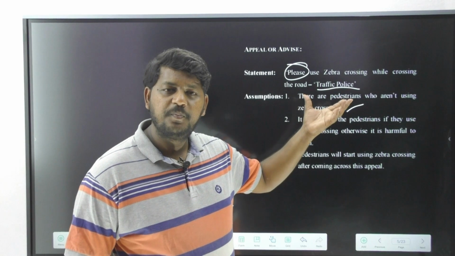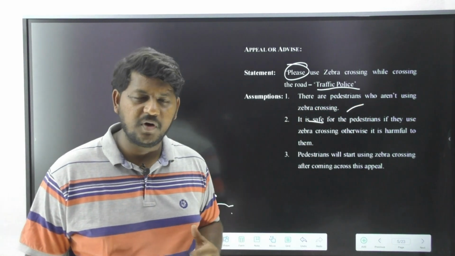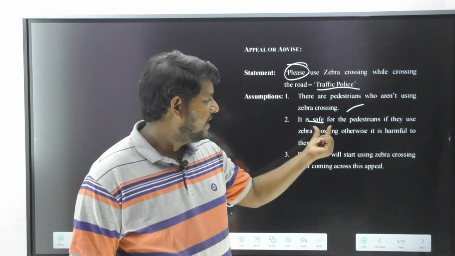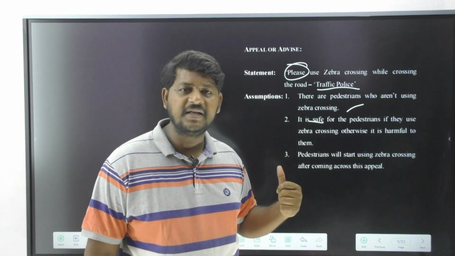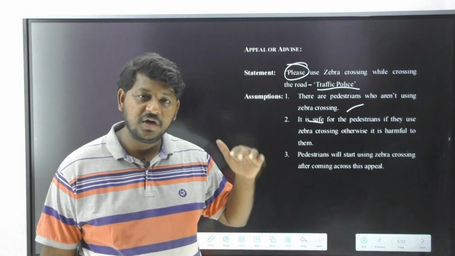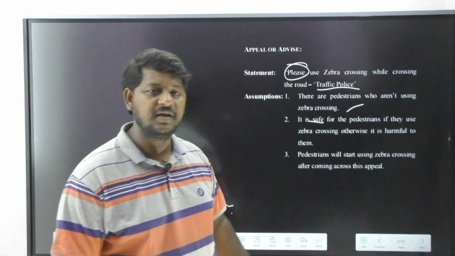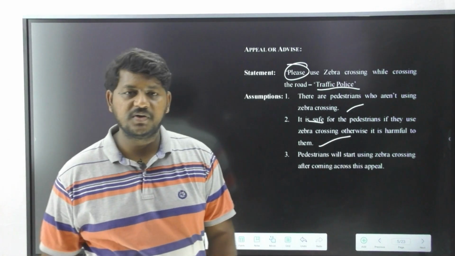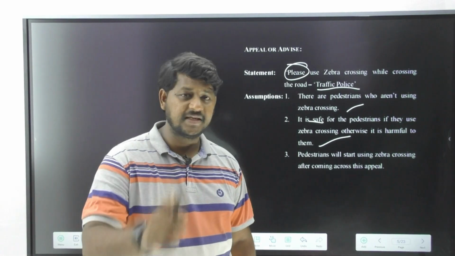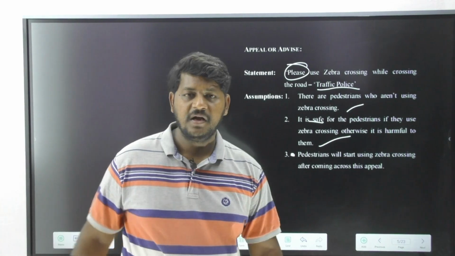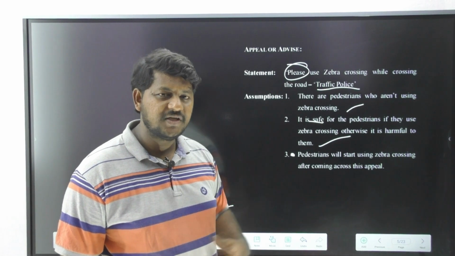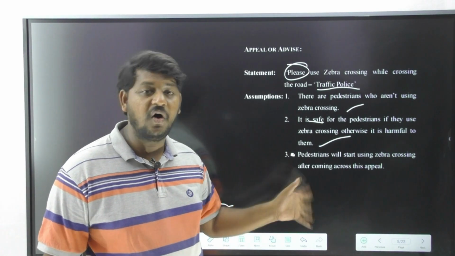In the same way, when traffic police is asking us to use the zebra crossing, it is definitely for our safety concern. So it is safe for the pedestrians. It is definitely safe for the pedestrians if they use zebra crossing, otherwise it is harmful to them. Yes, they thought of this information and only then released this statement. So the second one is also going to be implicit. And the third one, let's observe the third one. Pedestrians, again you do not see any prefix before starting this particular assumption. Do you see any prefix over here? No. When there is no prefix, you need to understand the keyword is all, not some.